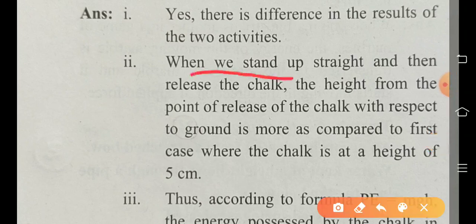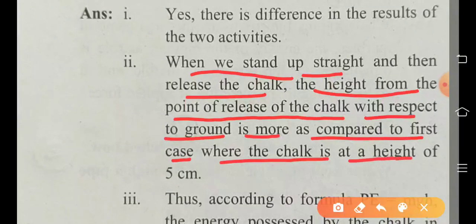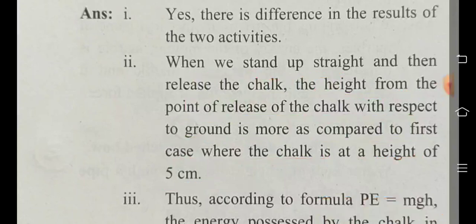When we stand up straight and then release the chalk, the height of the point of release with respect to the ground is more as compared to the first case where the chalk is at a height of 5 cm.